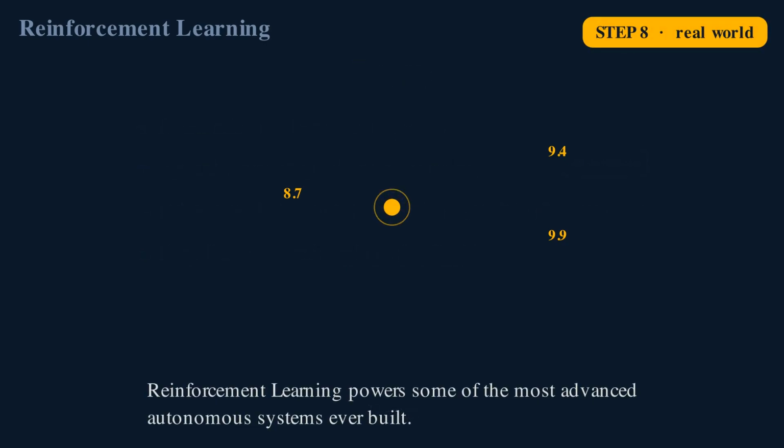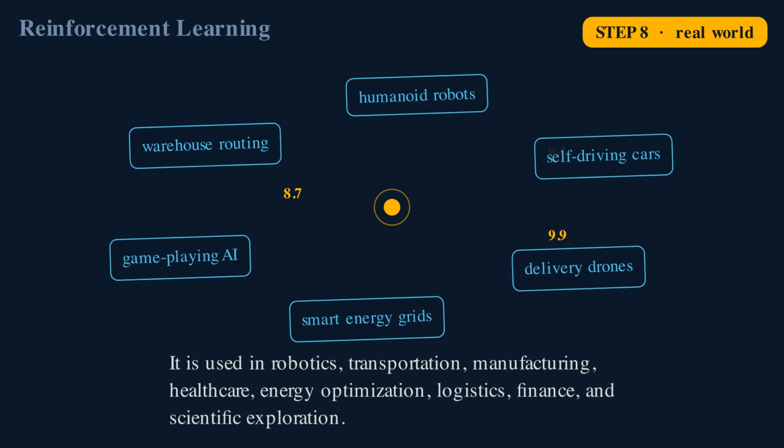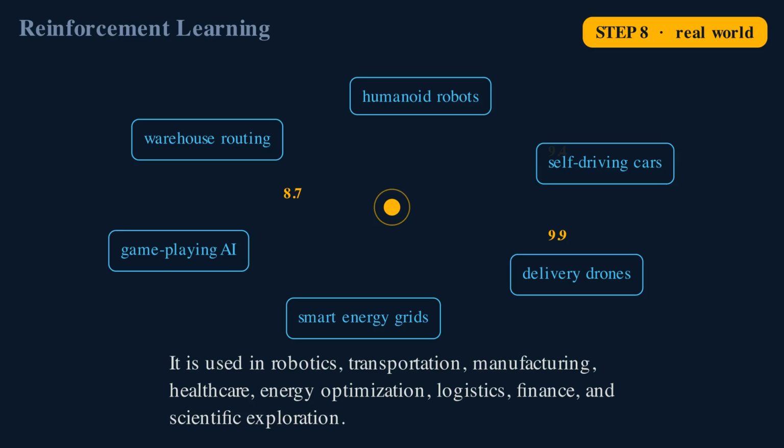Reinforcement learning powers some of the most advanced autonomous systems ever built. It is used in robotics, transportation, manufacturing, healthcare, energy optimization, logistics, finance, and scientific exploration.